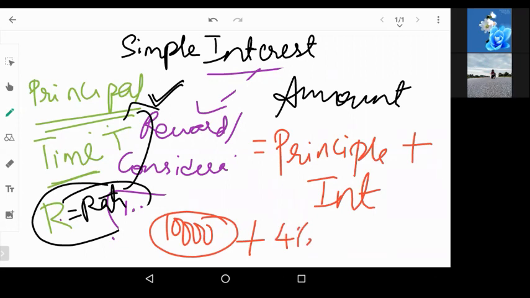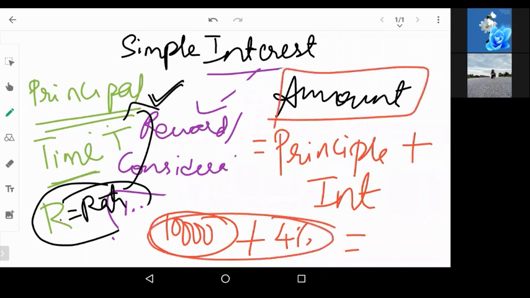Now, the final amount that you're going to pay is called amount, which is usually written as A. So the formula for amount is principal plus interest. Is it clear? Did you all understand until here?